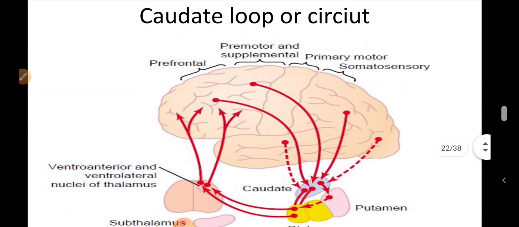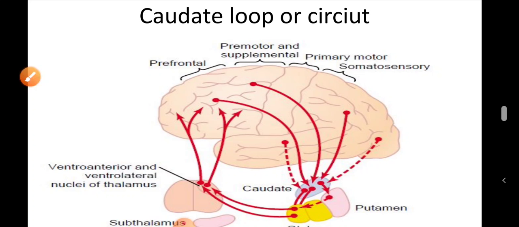You can see here the caudate loop of the circuit. The main function of this primary feedback loop, or cortex basal ganglia motor cortex circuit, is that it provides a negative feedback loop to control the activity of motor cortex. In this primary loop we will see first the caudate loop. This loop passes through the caudate part of pallidum and caudal part of substantia nigra, that is substantia nigra pars reticulata, and the ventrolateral part of thalamus.